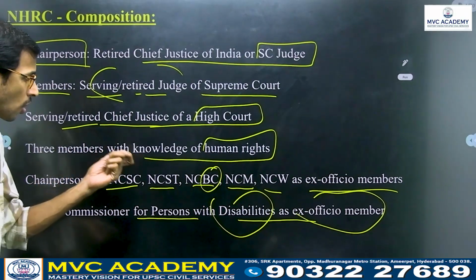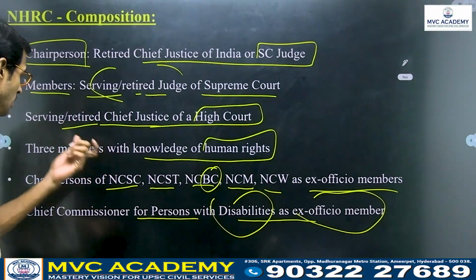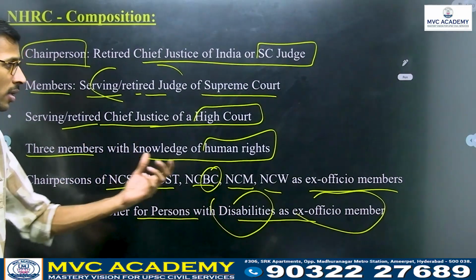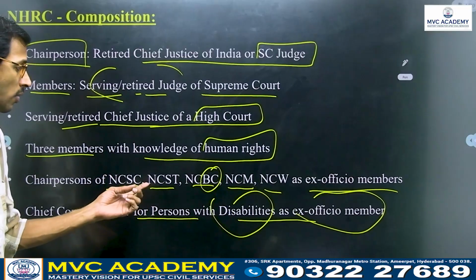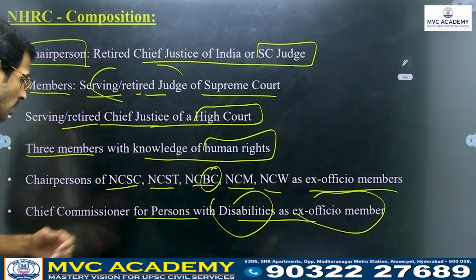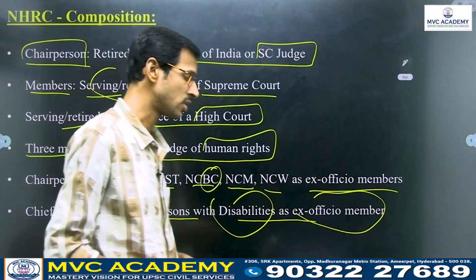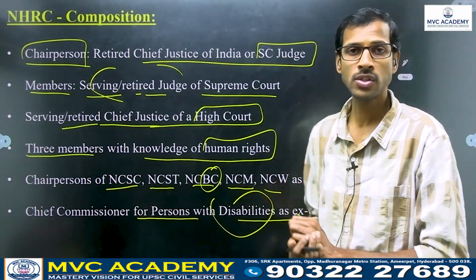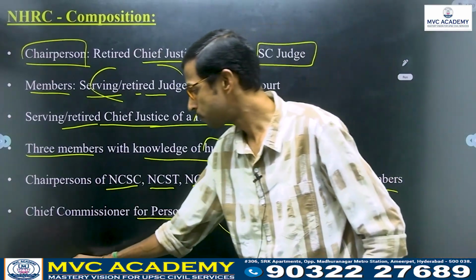Three members will come from knowledge of human rights. Others are ex officio members of NHRC, NCSC, NCST, etc. And also the Chief Commissioner for Persons with Disability is an ex officio member. This is the complex composition we have to remember.